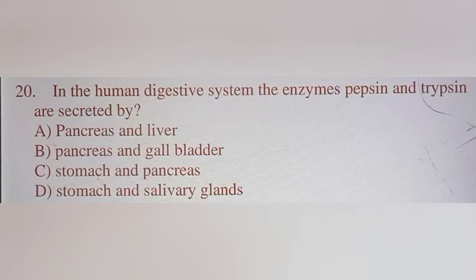Pancreas and liver, we cannot take this option because there is no secretion of the liver given in that question. And in option B, pancreas and gallbladder, that is also wrong because the gallbladder secretes bile, and there is no word bile in the question. C option, stomach and pancreas, because pepsin is secreted by the stomach, that is correct, and trypsin is secreted by the pancreas, that is also correct. So let us go with the C option for the 20th question.